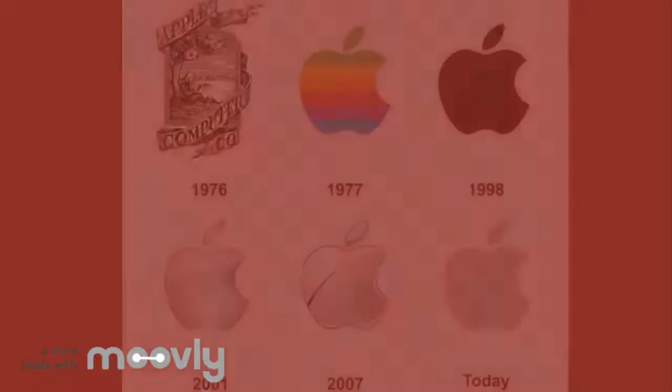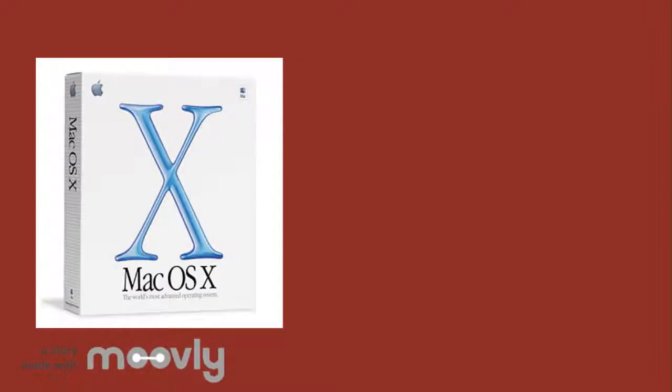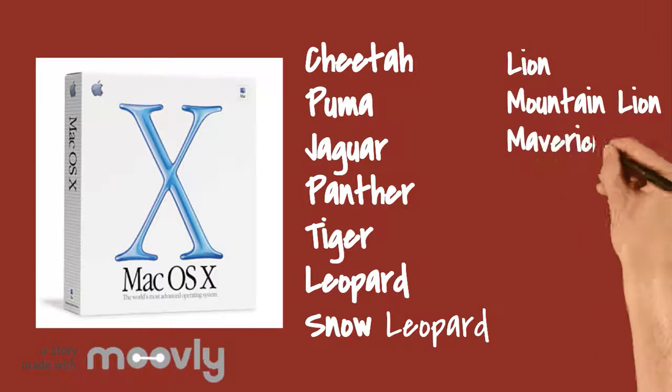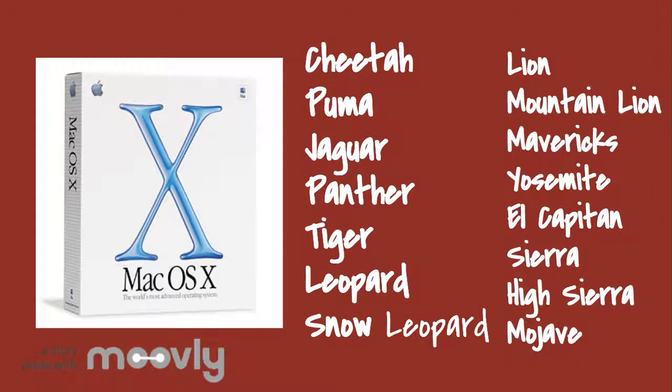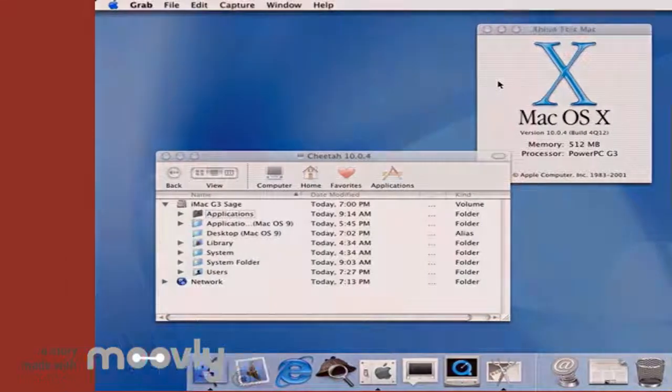Mac operating system was designed and developed by Apple to run on their Macintosh line of computers. Starting on March 24, 2001, Apple released its first Mac OS X operating system and released 14 more after. Each operating system was designed to help users operate their computer with as few problems as they could. The first version of their Mac OS X operating system was called Cheetah. It had a Unix base and included apps such as email, address book, and text edit.